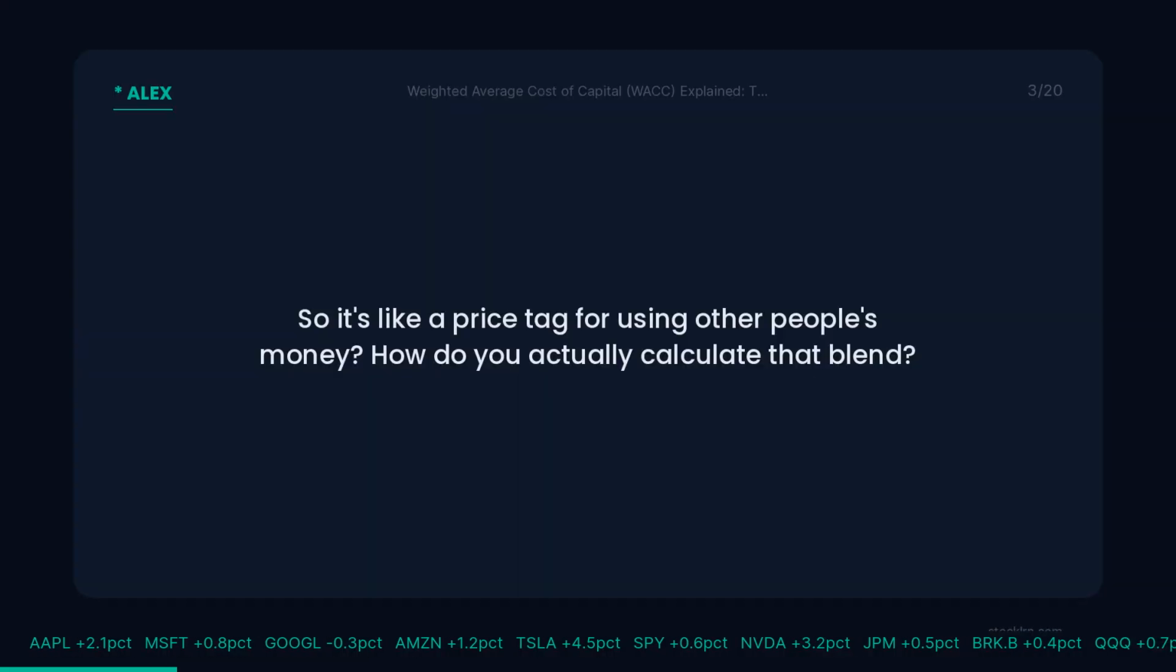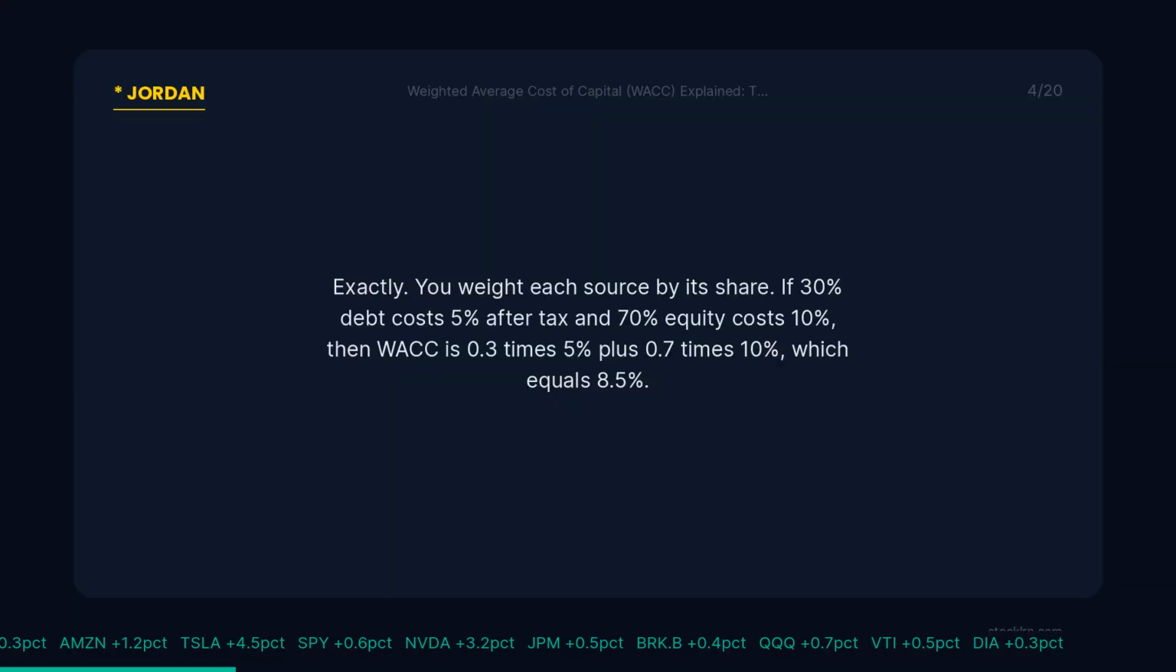So it's like a price tag for using other people's money? How do you actually calculate that blend? Exactly. You weight each source by its share. If 30% debt costs 5% after tax and 70% equity costs 10%, then WACC is 0.3 times 5% plus 0.7 times 10%, which equals 8.5%.